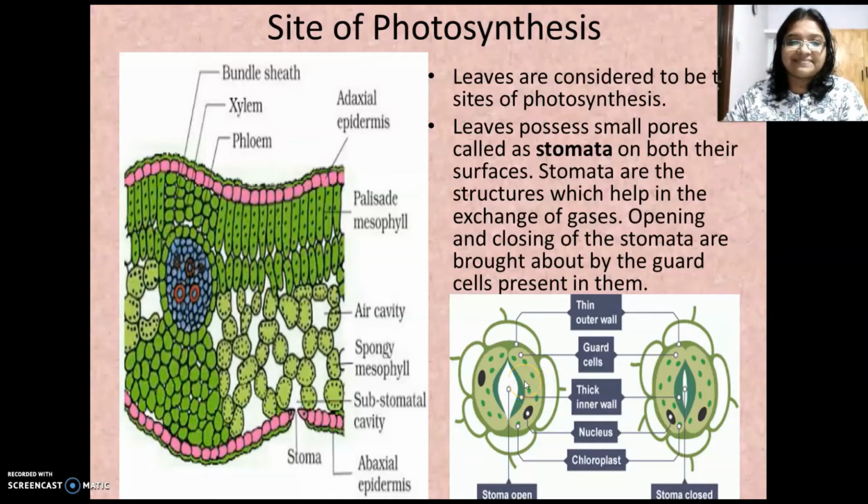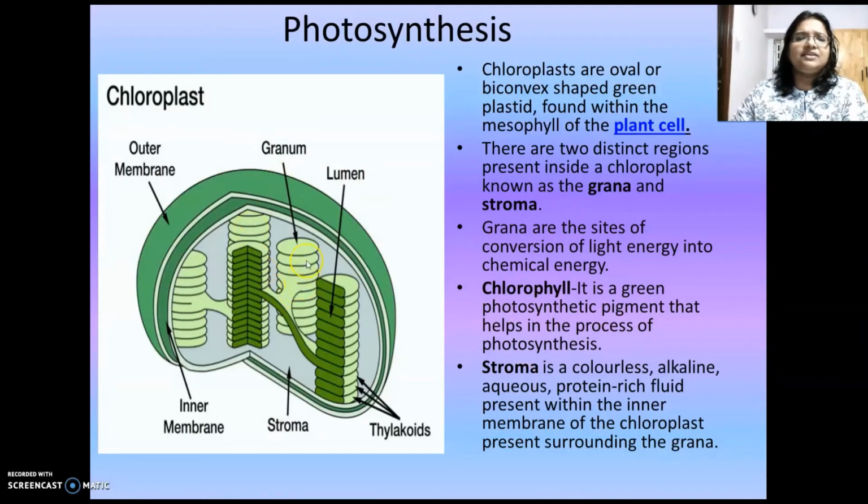Is it clear? Now let's see the structure of the chloroplast. This also you have learned last year. And it's a double membrane structure. The inner contents, entire contents of the chloroplast, we call it as matrix. It's divided into two. Am I right? See?